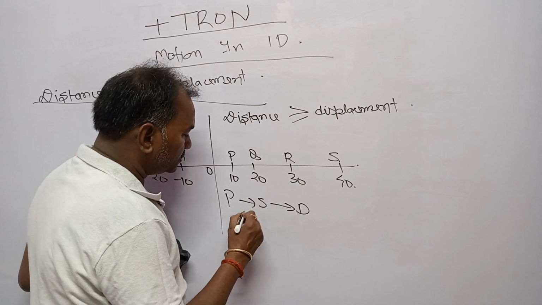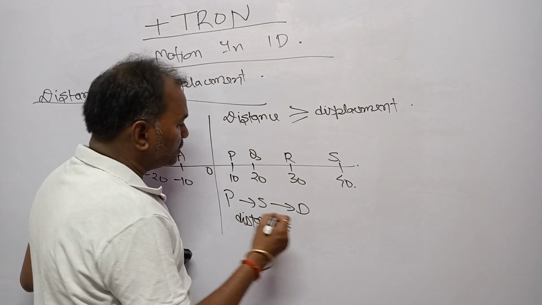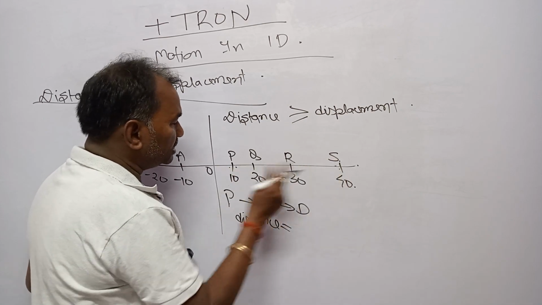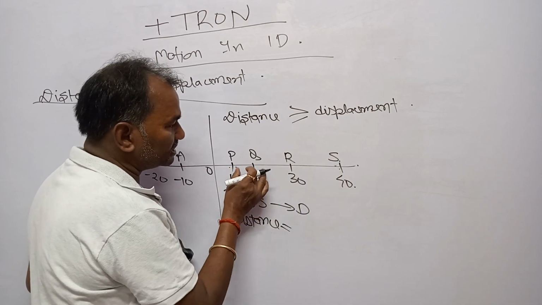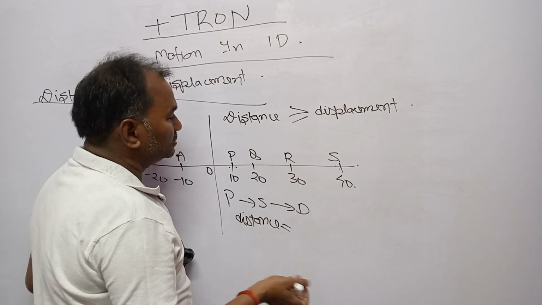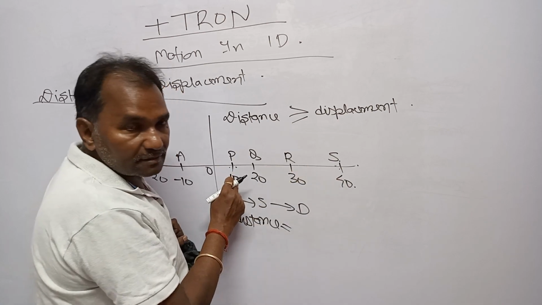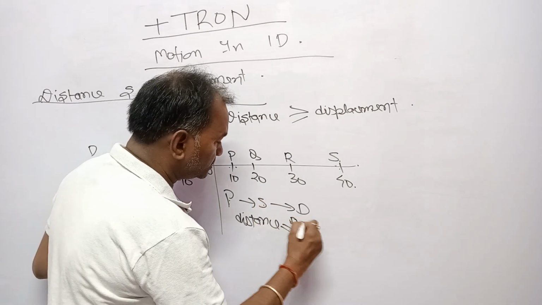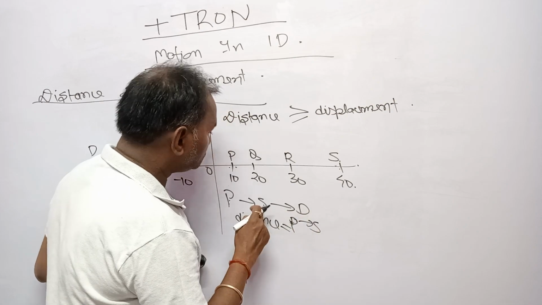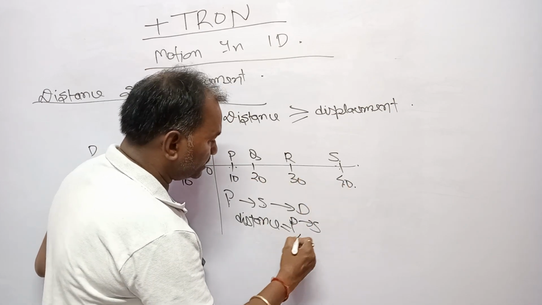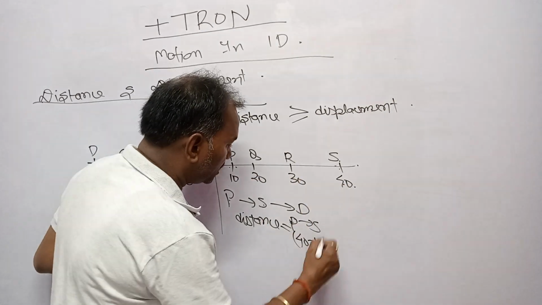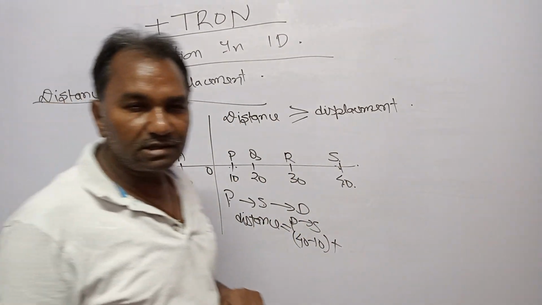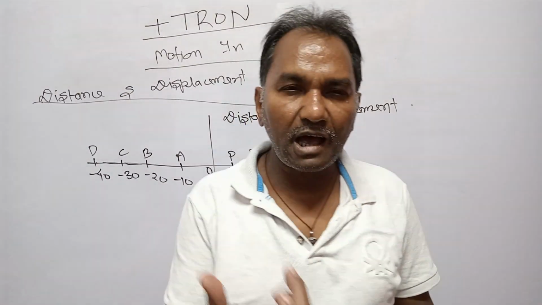Distance will be what? The body moves from P to S. From P to S, dear students, the distance covered will be 10, 10, 10, that is 30. You can say 40 minus 10. Then from S to D. Dear student, in the case of distance, it is the actual path length.